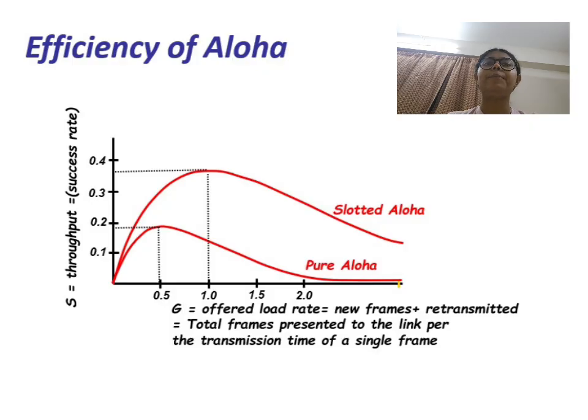So in short, pure ALOHA is simple but inefficient. Slotted ALOHA improves the performance using time slots, and CSMA provides the best efficiency by sensing the channel before transmission. Channel utilization helps us measure how effectively the network is being used, and the random access protocols allow multiple devices to share the same communication medium.